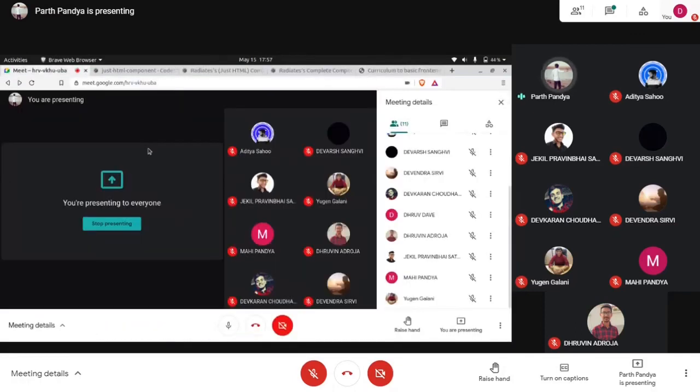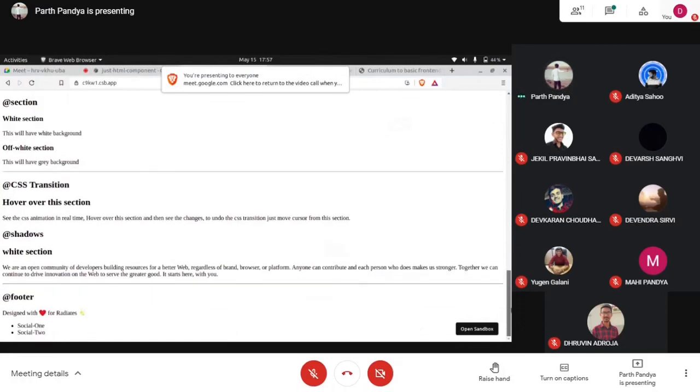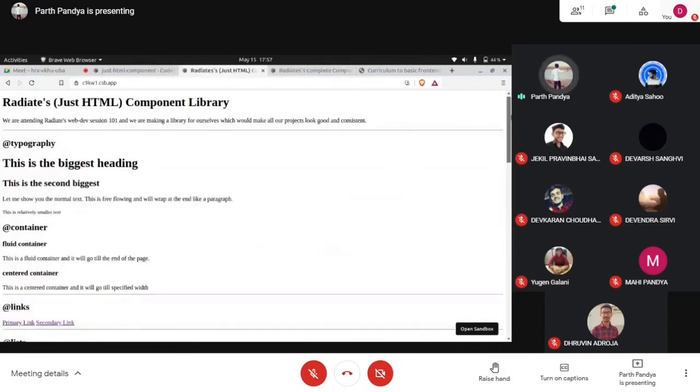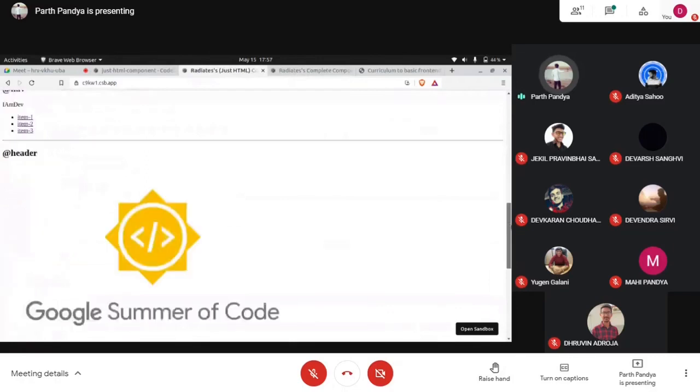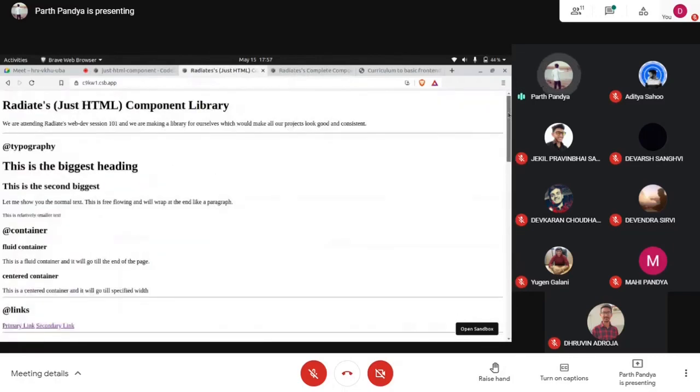So I expect that today everyone will make their own component library, just that HTML component library. Okay, like this one. You can take the links. You can join our Discord server, and you can refer to that document and you can create your own.